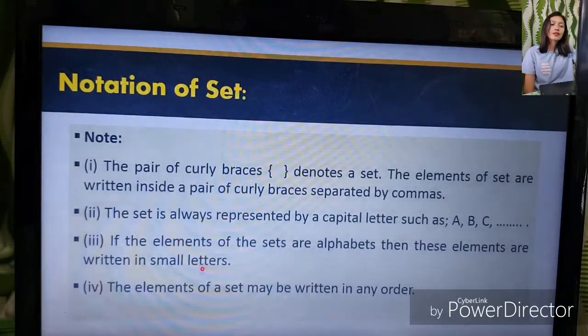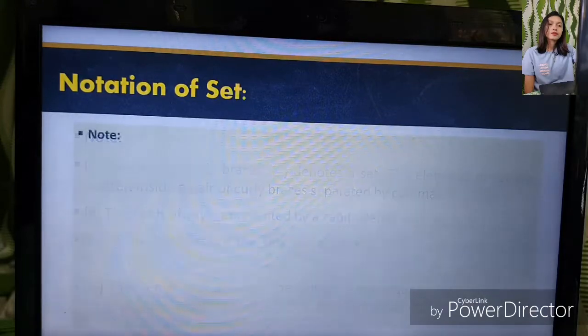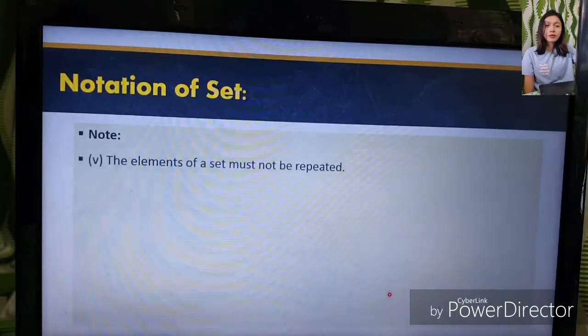The elements of a set may be written in any order, so order is not important. Order of elements in the set is not important. The elements of a set must not be repeated, so it cannot be repeated.